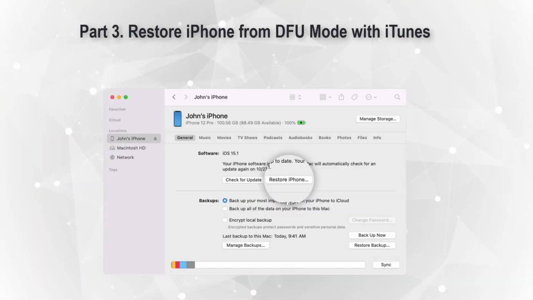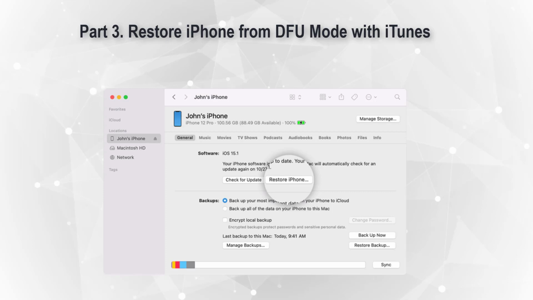iTunes, which is the Apple company's software for the iPhone/iPad/iPod, is effective for these iOS devices, as it can recover lost and deleted data, and factory reset the iPhone when it has some problems like freezing and disability. Many people rely on this program to manage their iOS devices, so it is natural that what first occurred to them is using iTunes when it comes to restoring iPhone from DFU mode.